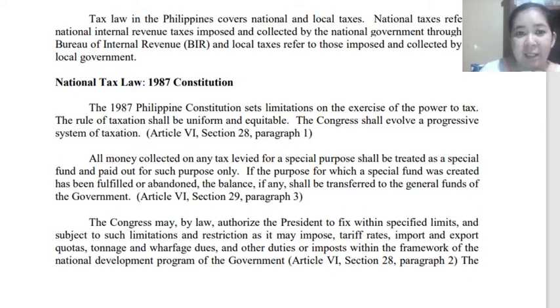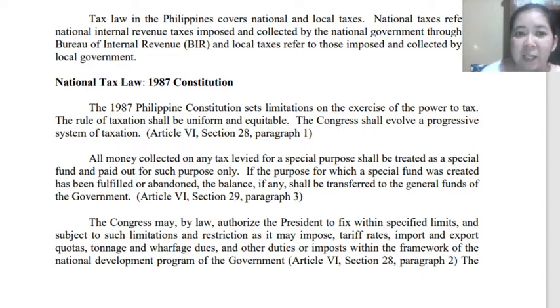Okay, so we have here the national tax law. This is the basis for our taxation, and it comes from the 1987 Constitution. Our Philippine Constitution sets the limitations on the exercise of the power to tax. Of course, there is the obligation, but there should also be a limitation.